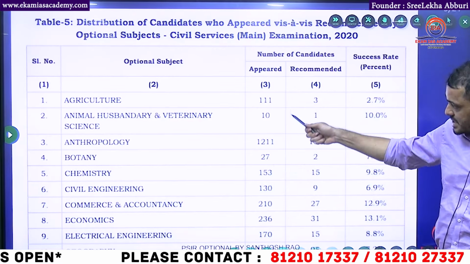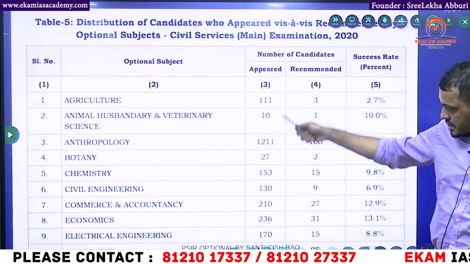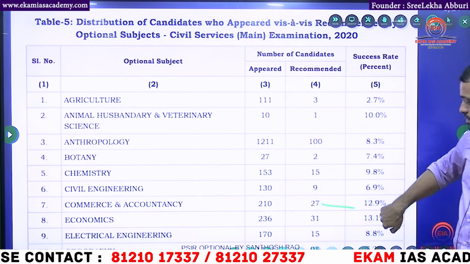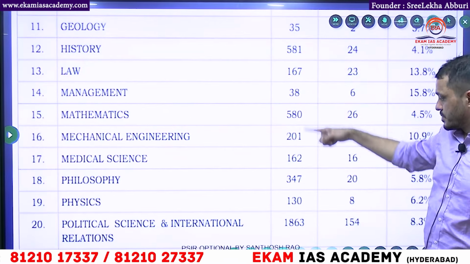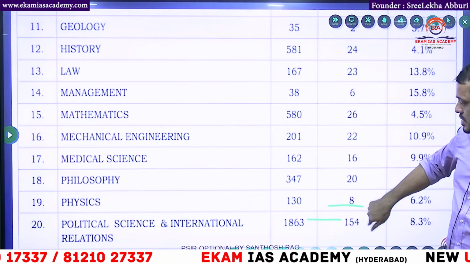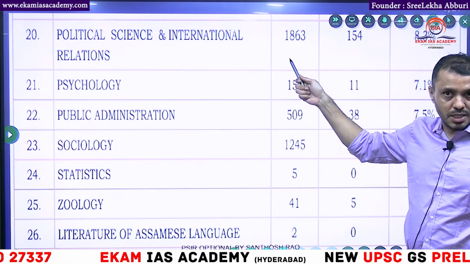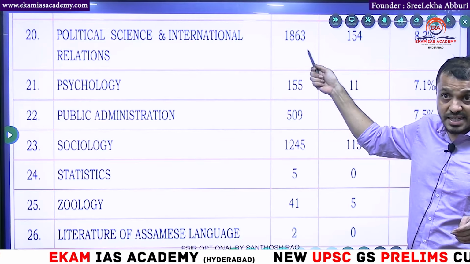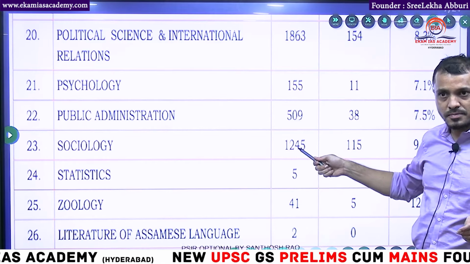In the mains exam, first is anthropology with 1200 people, the rest are below 1000, and after anthropology, next is political science. Anthropology had 1200 students and political science had 1800 students, and next, more than 1000, is sociology.